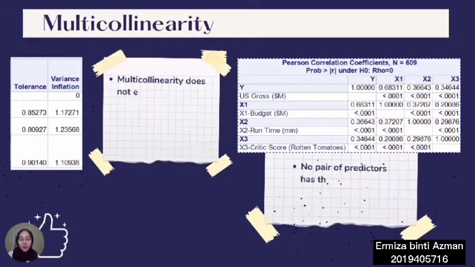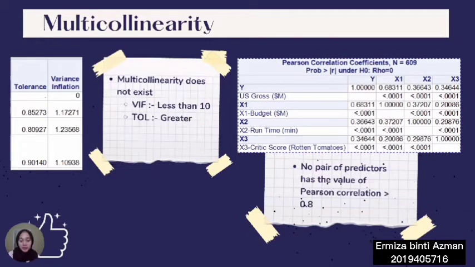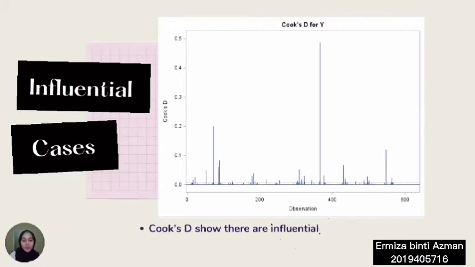Based on the table that I've attached, there is no multicollinearity in the model, since the variance inflation factor is less than 10 and the tolerance values are greater than 0.2. Besides, we can also look at the Pearson correlation coefficient table to determine whether multicollinearity exists. No pair of predictors has a Pearson correlation greater than 0.8. By referring to this figure, we can see that there are influential cases that will affect the regression model, because some values are above the boundary.